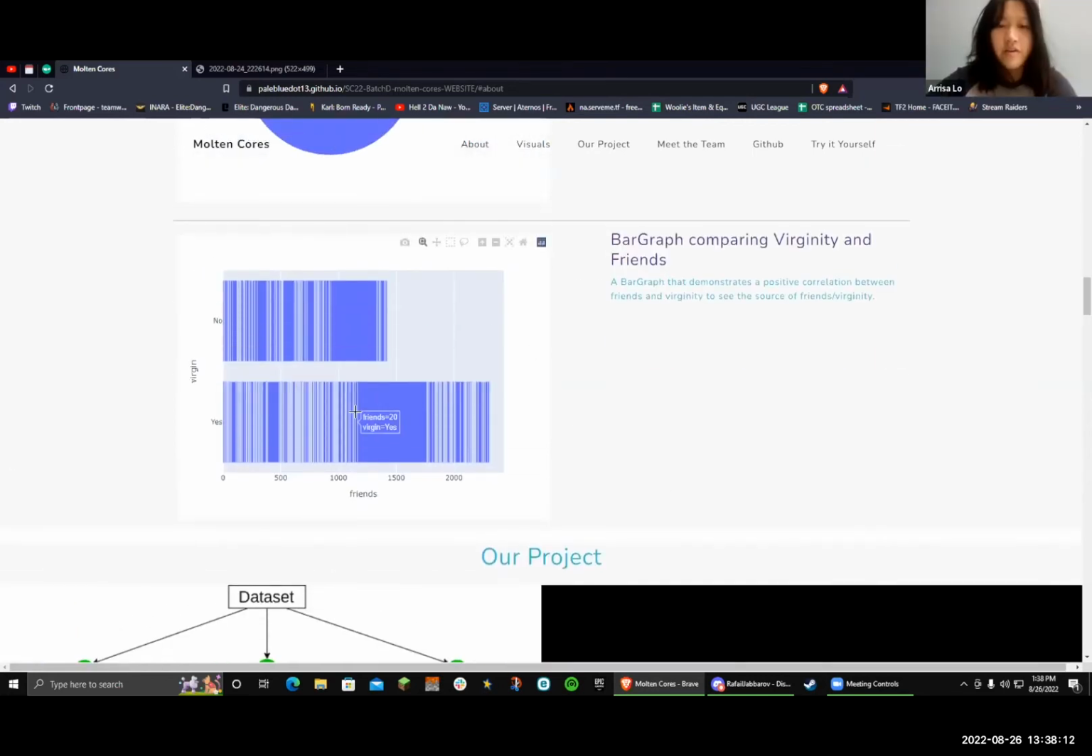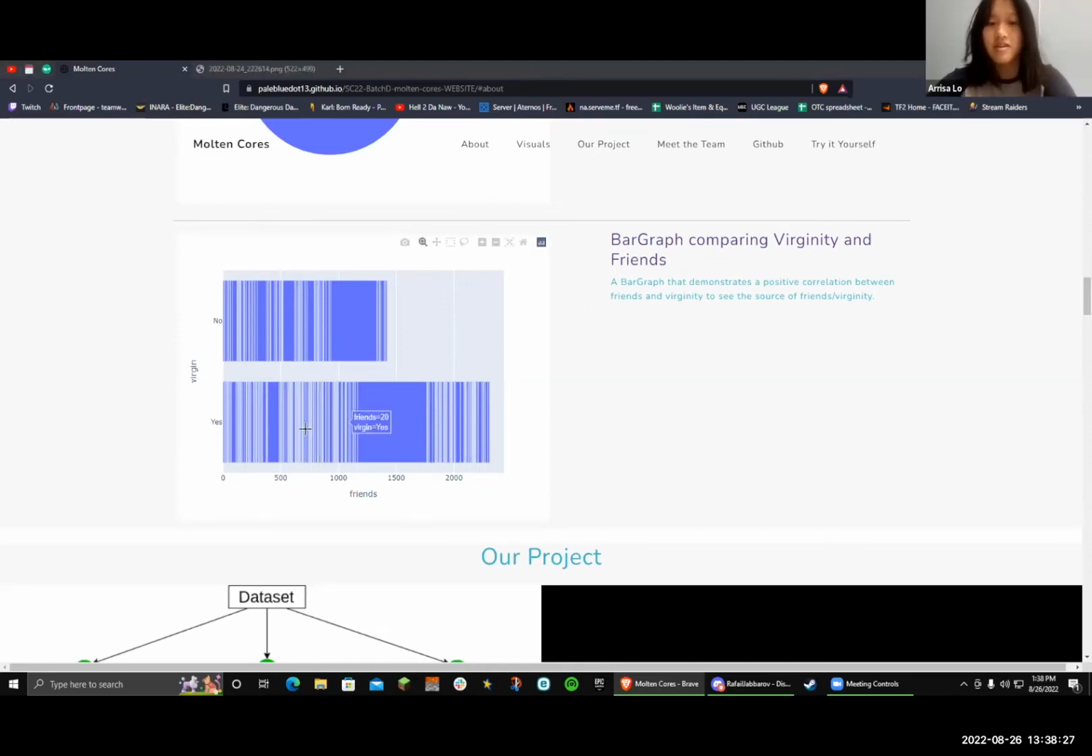With our bar graph comparing virginity and friends, we were able to determine that those who are virgins had more friends than those who are non-virgins. For example, comparing those who say they have the biggest amount of friends between both groups, a person who was a virgin said they had 600 friends, while a person who was not a virgin said they had 400 friends.